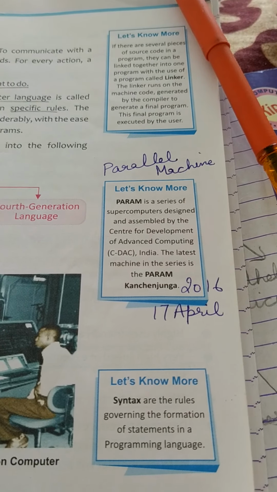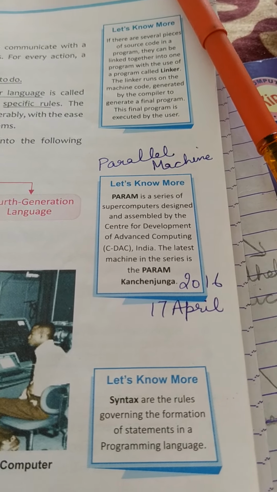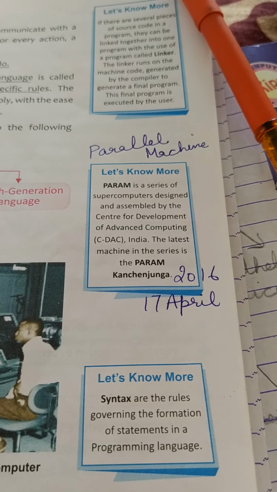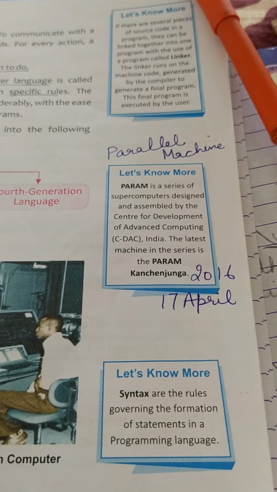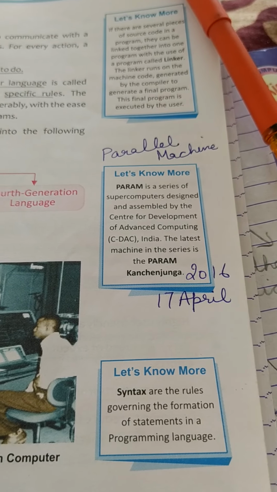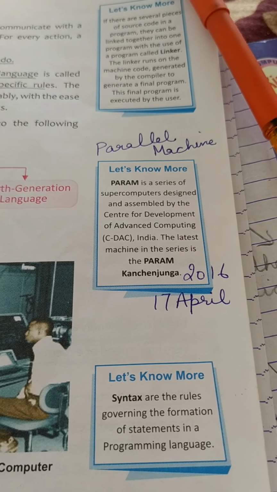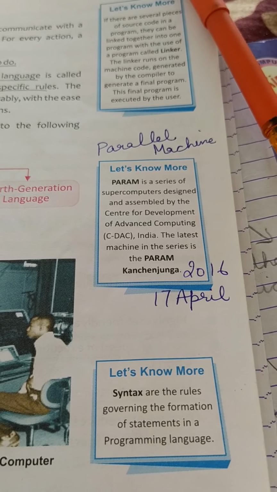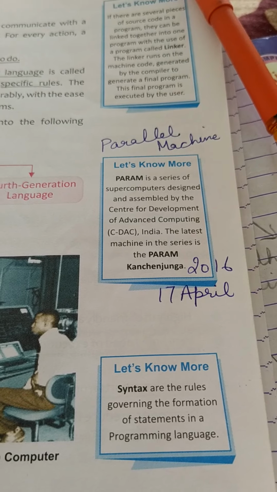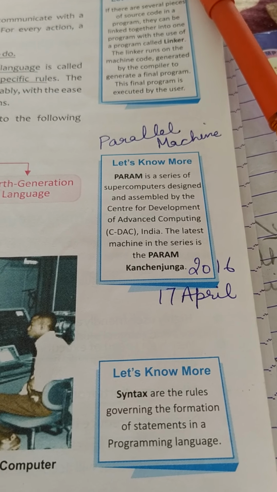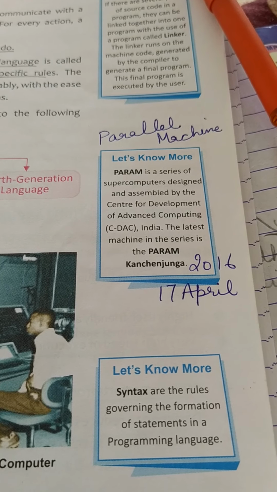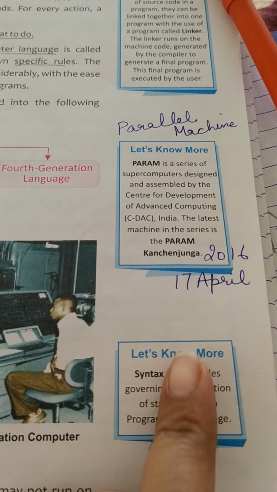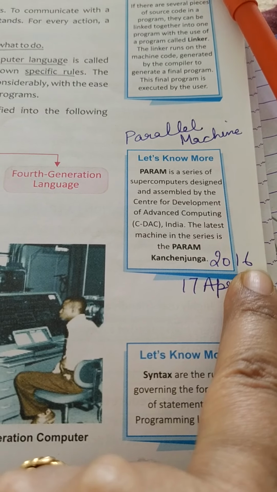Second, let's know more. Param is a series of supercomputers. What is a supercomputer? A supercomputer is the most powerful computer that has a huge processing speed, used for weather forecasting, space research. So Param is a series of supercomputers that was designed and assembled by C-DAC India. C-DAC means Centre for Development of Advanced Computing. And the latest machine in this series is Param Kanchenjunga, that was invented on 17th April in 2016.